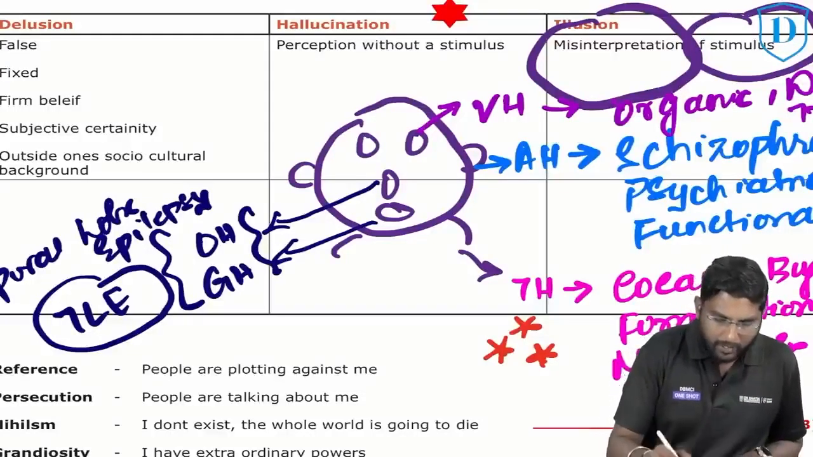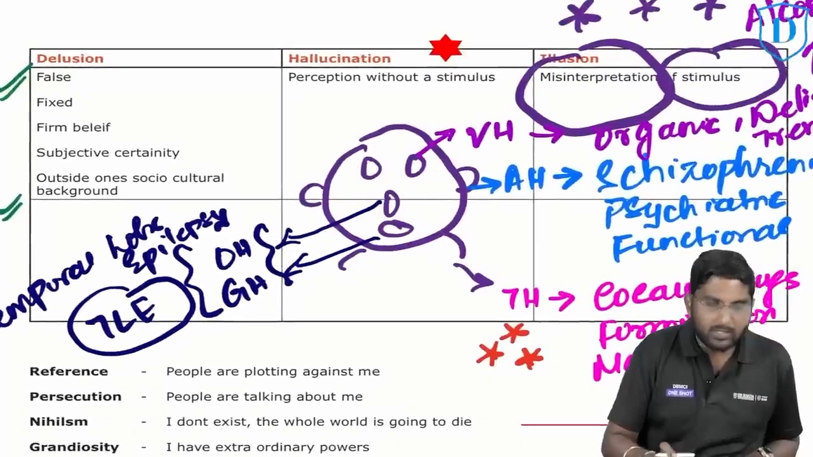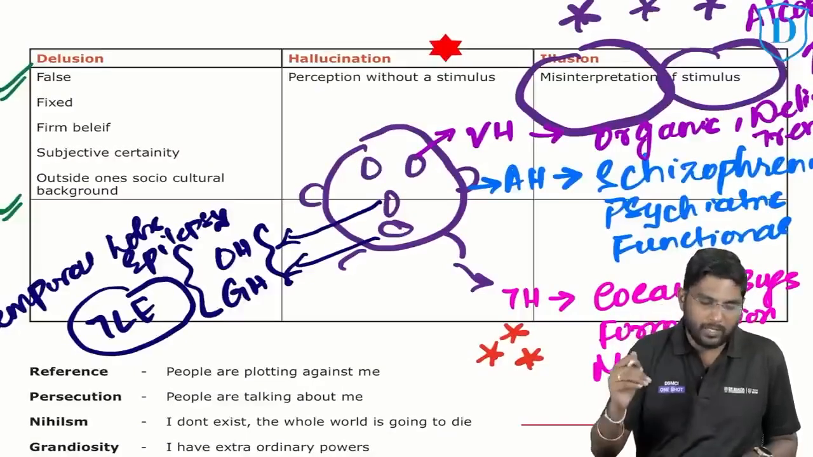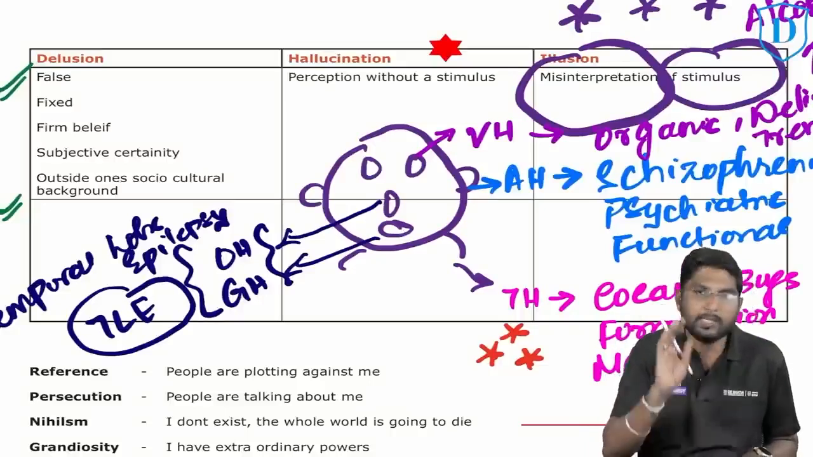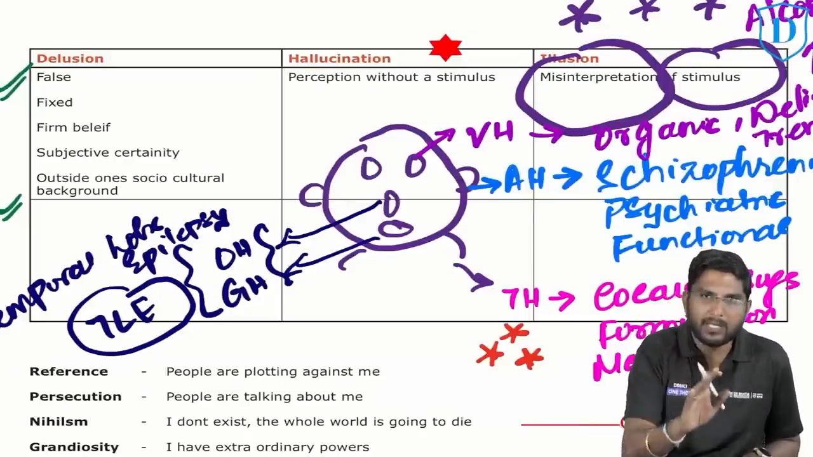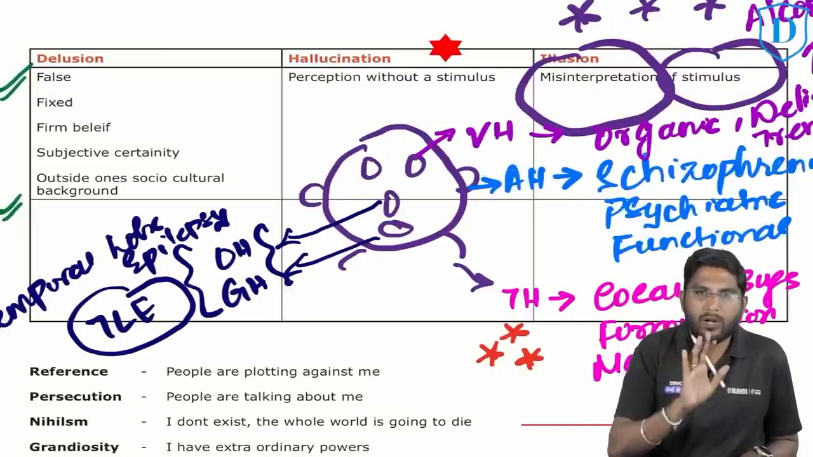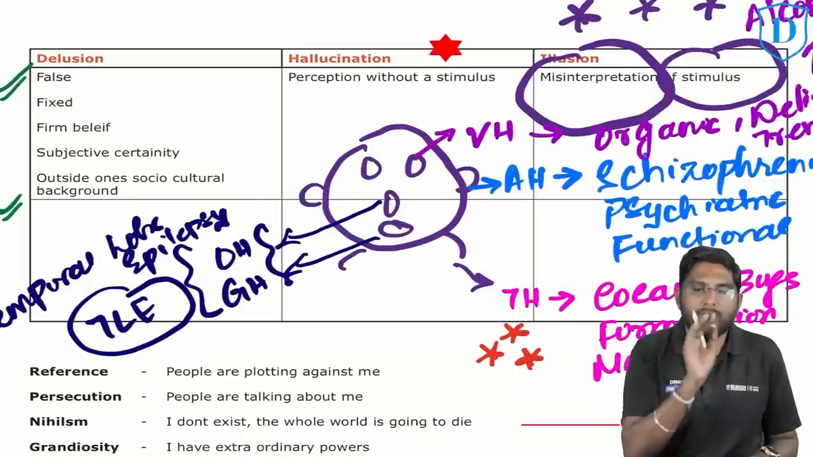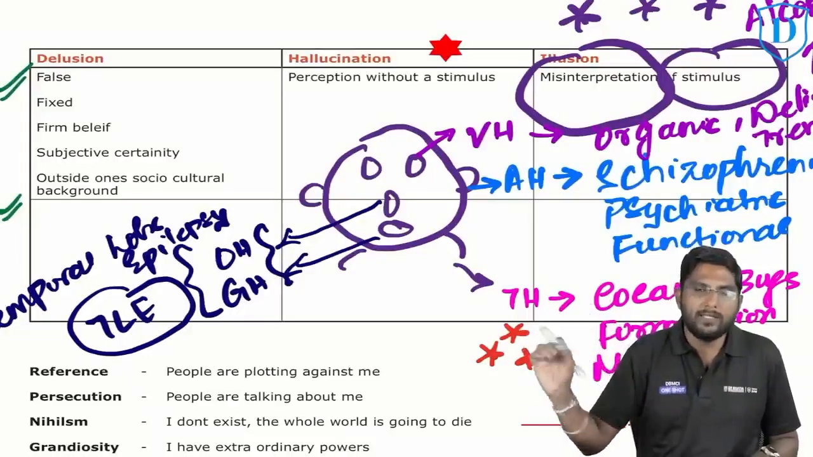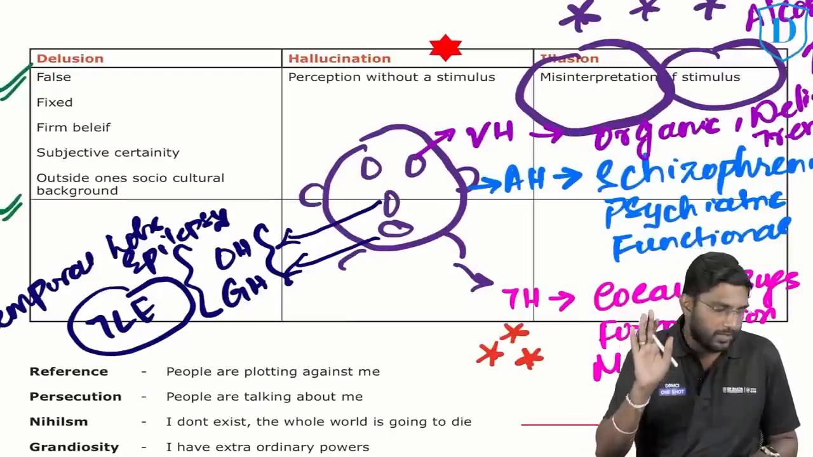The very basic thing that they will expect you to know in the exam is what is called delusion. Tell me, what is delusion? A false, fixed, firm belief with a subjective certainty, outside one's socio-cultural background, is called delusion. I'm telling you, friends, if the examiner is in a good mood, if the examiner is a kind-hearted person like me, they will not ask you recent advances or what this clinical scenario is called. They will just ask that a false, fixed, firm belief with a subjective certainty outside one's socio-cultural background is called dash. What is the answer? Delusion.